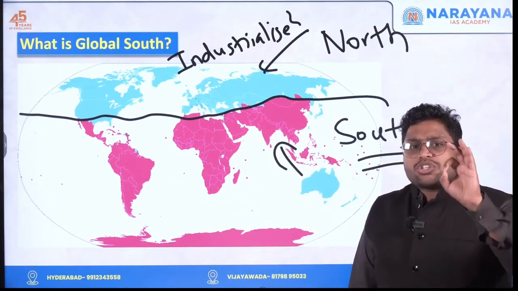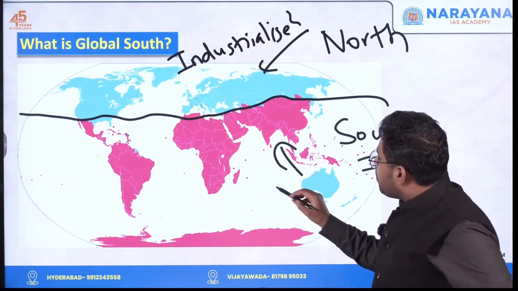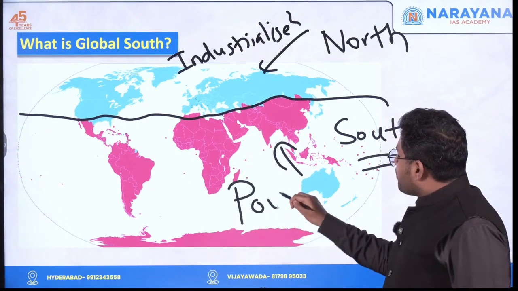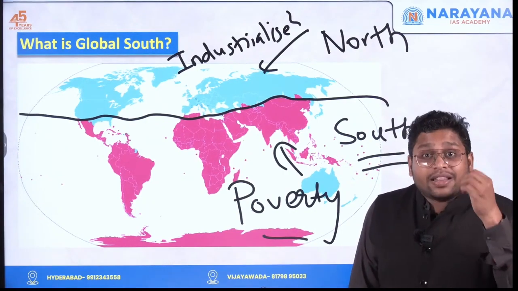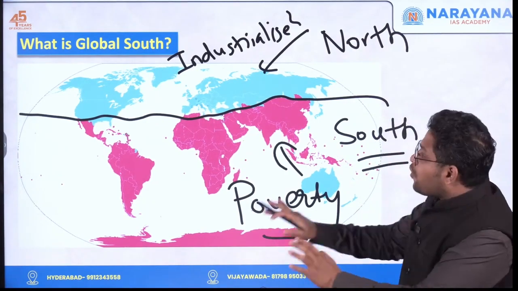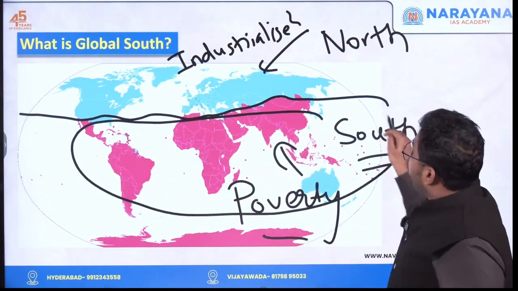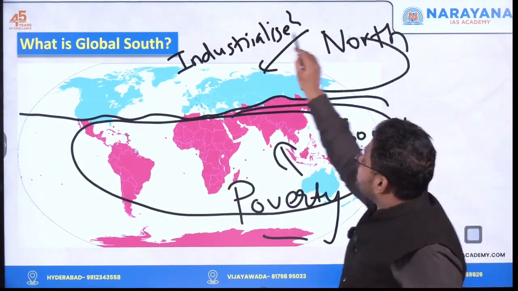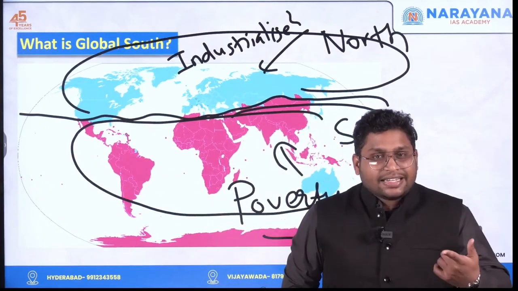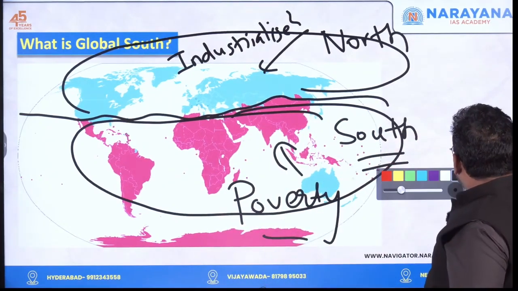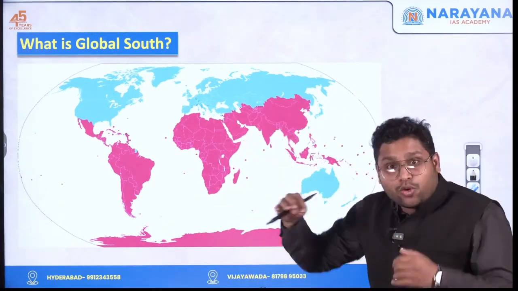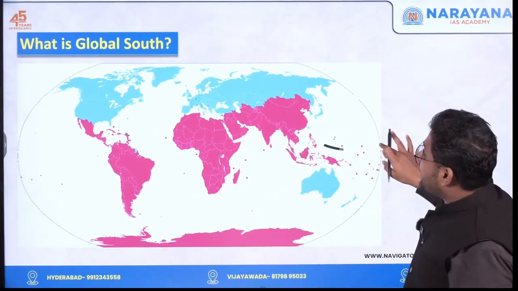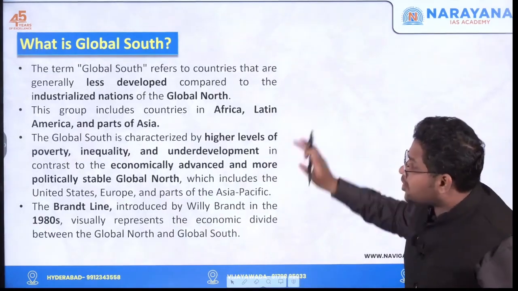If you look at health infrastructure, education infrastructure, all of these things are not available here. So in simple terms, this global south seems to be suffering from poverty, income inequality, and lack of infrastructure. Overall, this entire region is the poor region and this entire region is the developed and rich region, right? To show this difference, this hypothetical line was drawn. It was named the Brandt line, to show how different the world is. Global north is very different from this global south.